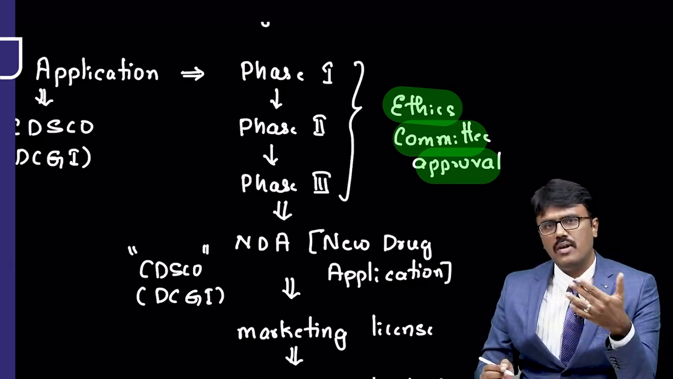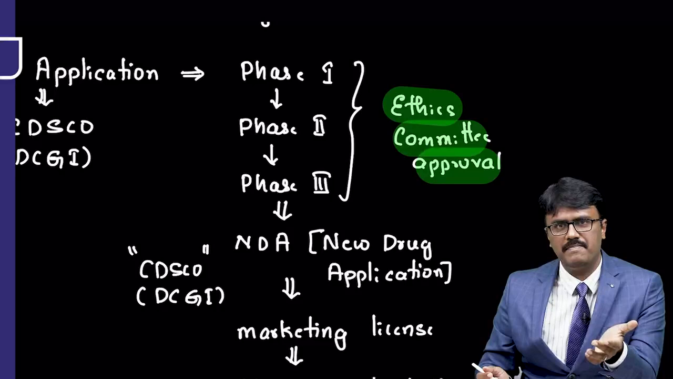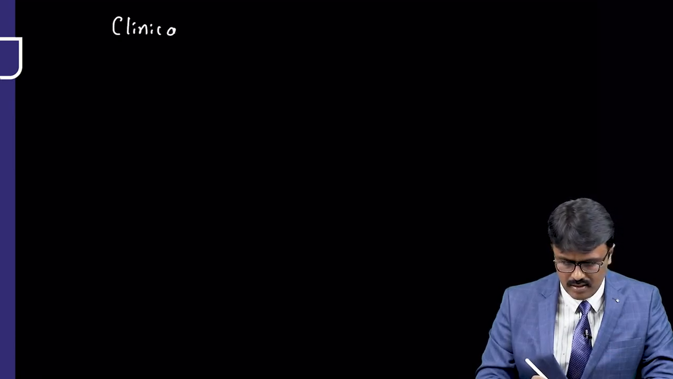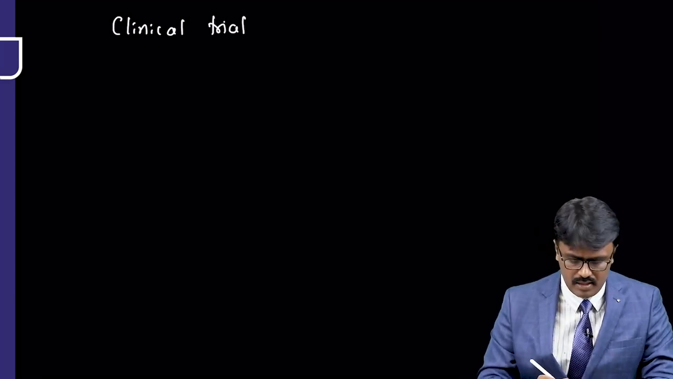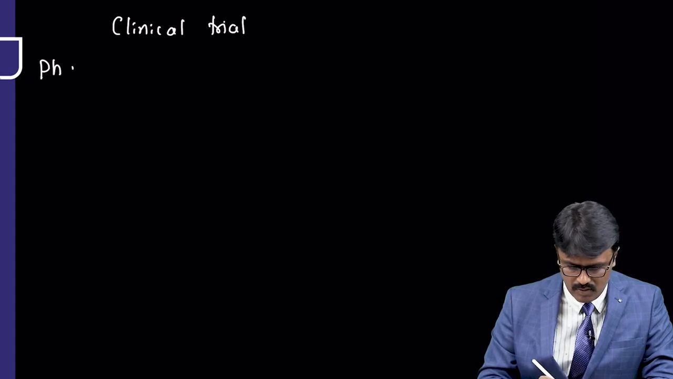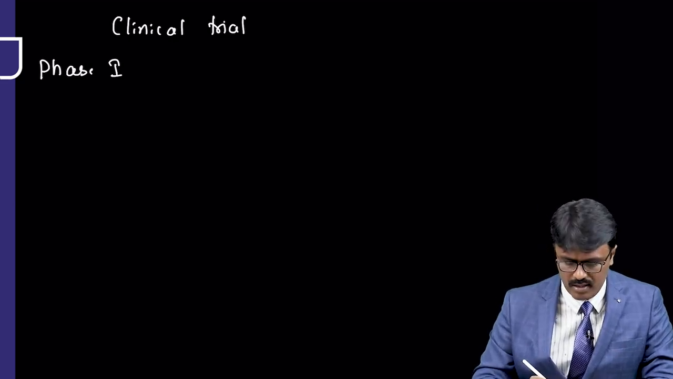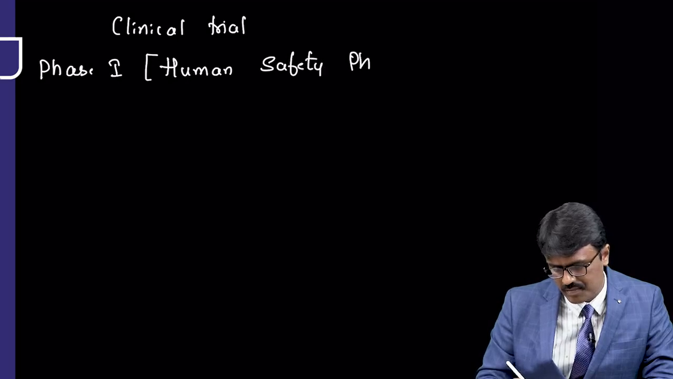Okay guys. Next I will be explaining what the different phases are and what you want to keep in your mind. Moving on to the next important aspect, the clinical trial. You all know what a clinical trial is. In the clinical trial, we test it on humans. The first one is called phase 1 clinical trial. What is the other name for phase 1? It is also called human safety pharmacology.